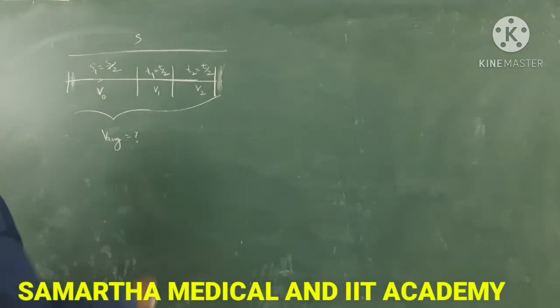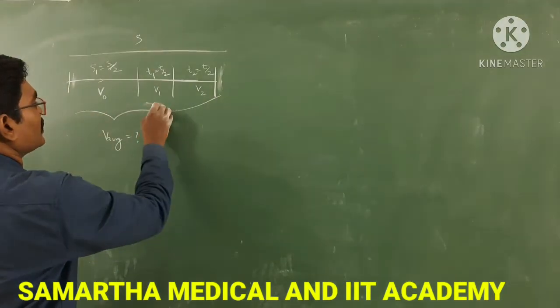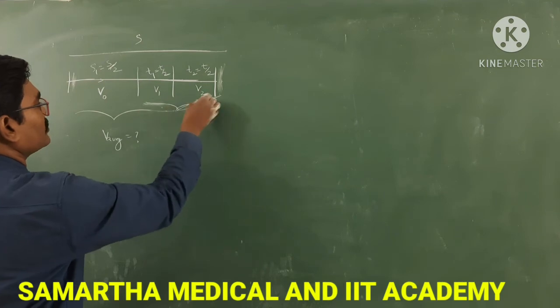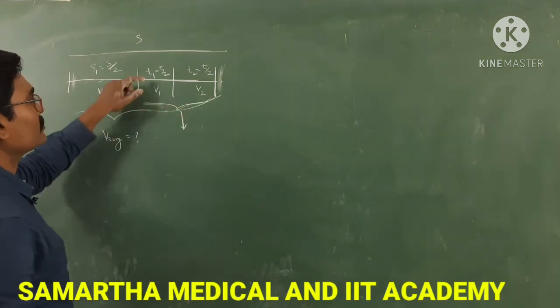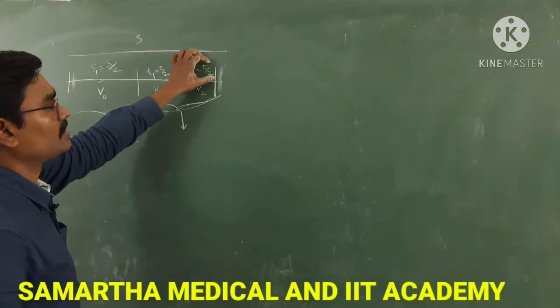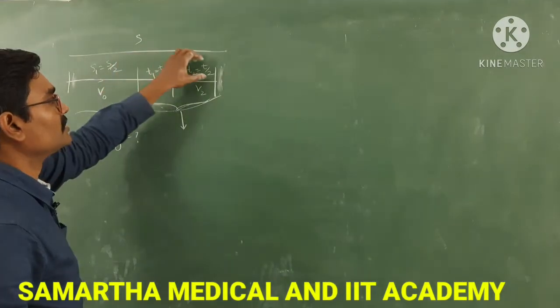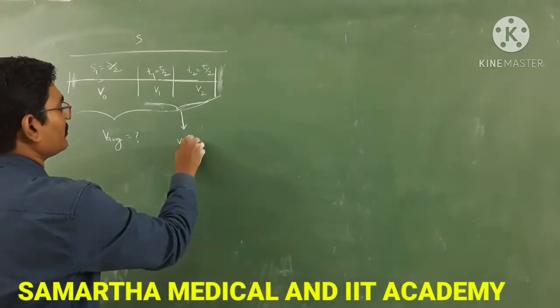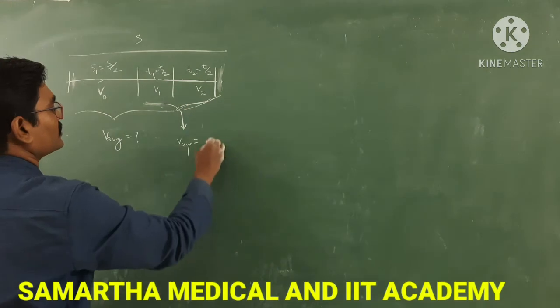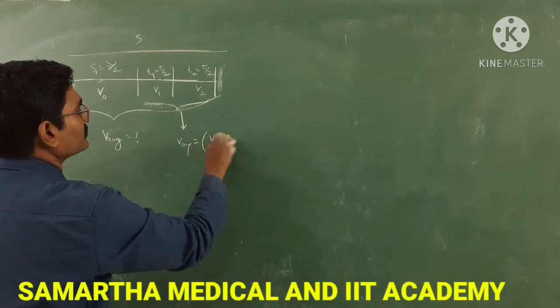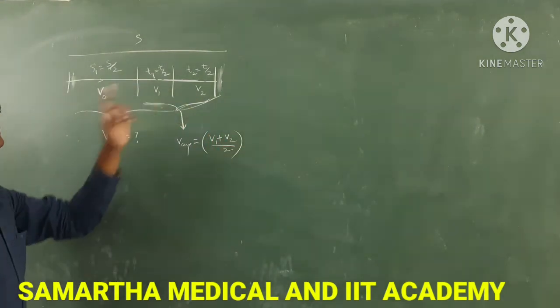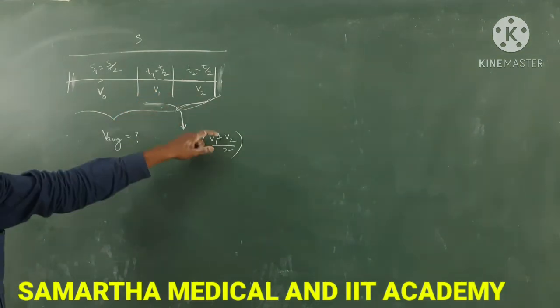So what we have to do? First we need to calculate the average speed of this subcase. Okay, so how to calculate? So here time interval t by 2, here also t by 2. When time intervals are same, directly V average is equal to the direct average of these two speeds, v1 plus v2 by 2.